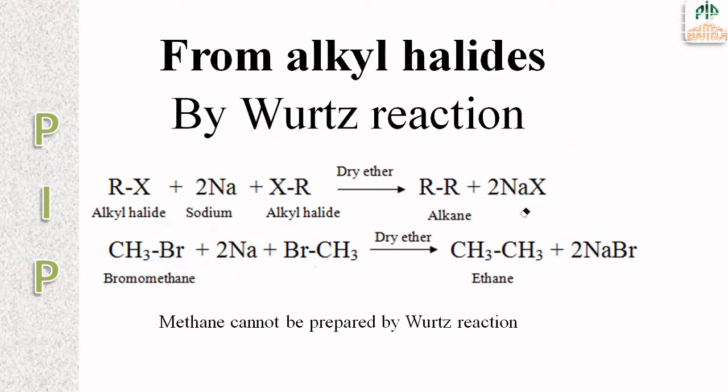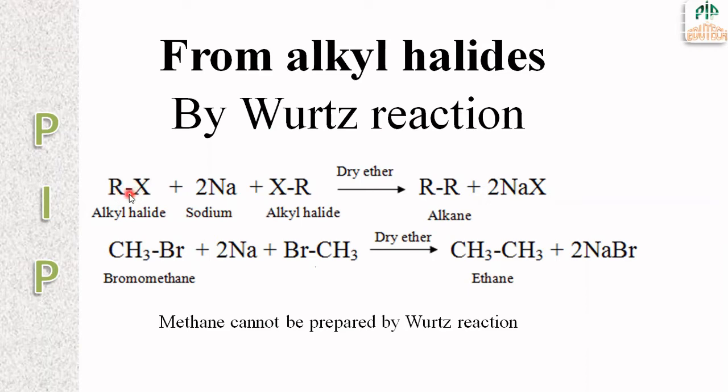A special thing here is that methane cannot be prepared by the Wurtz reaction. The reason is that we have to take two alkyl halide molecules.